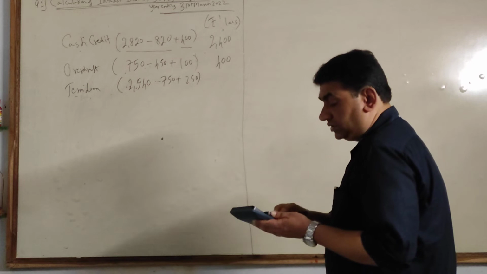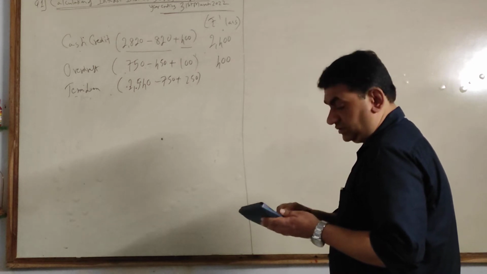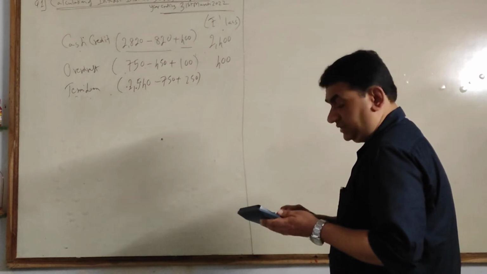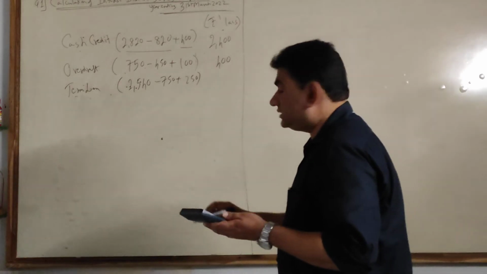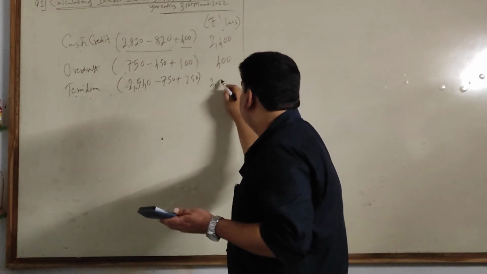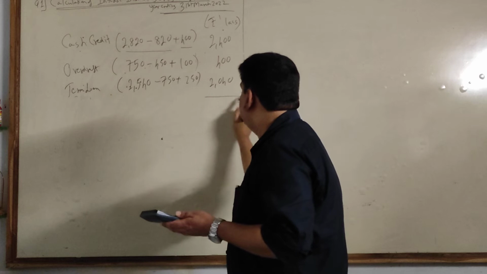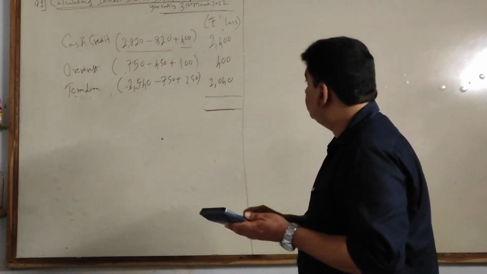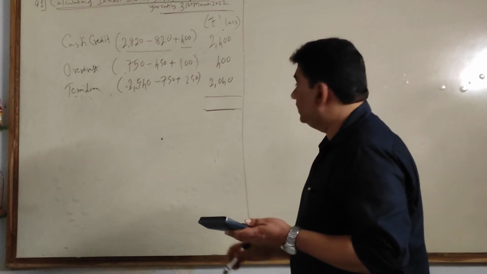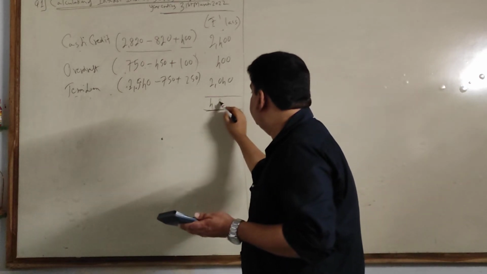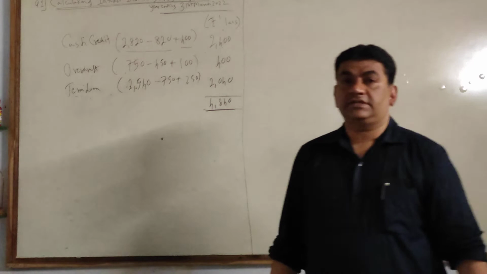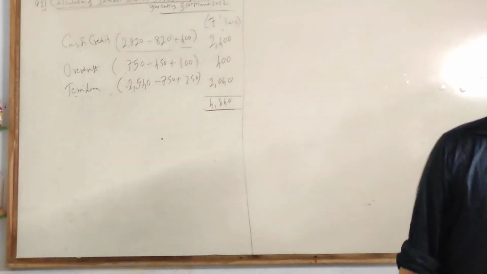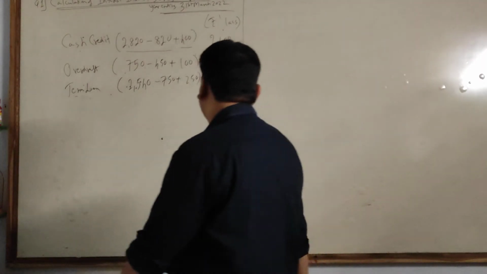So 2540 minus 750 plus 250 gives you 2040. So my total income recognized is 4840. Okay, you can write that.